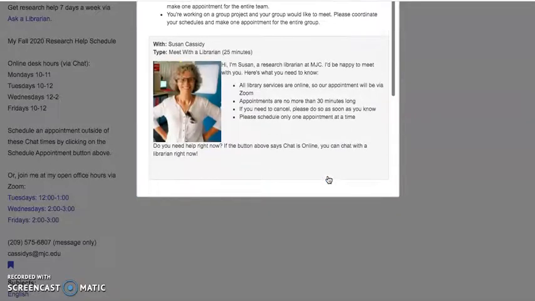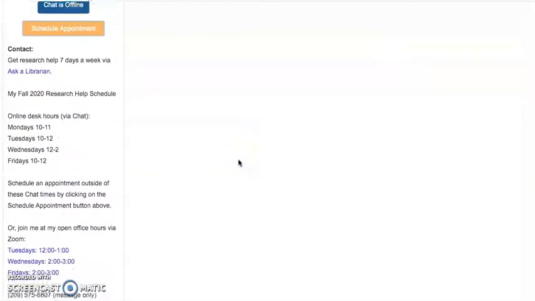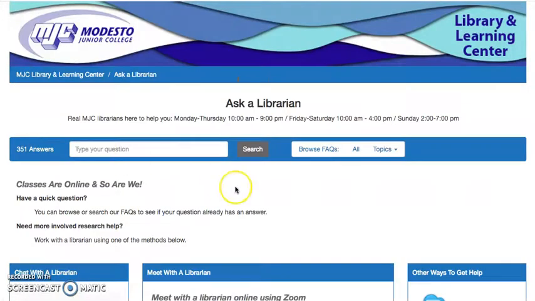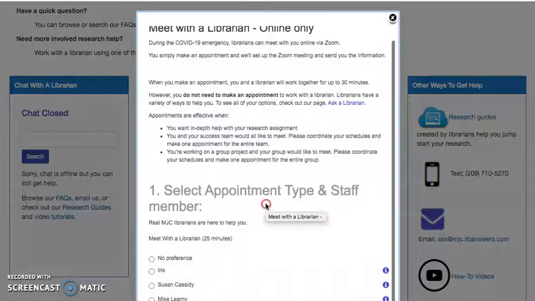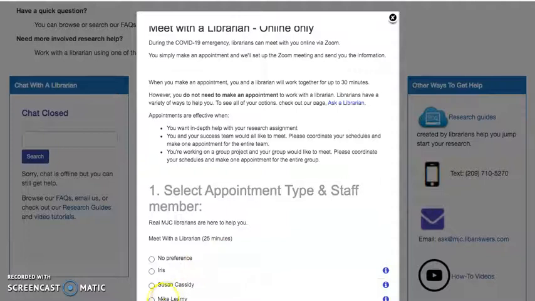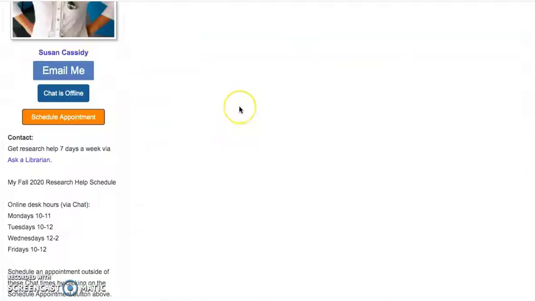It's very simple. If my appointment schedule doesn't work with your schedule, however, you can also make an appointment with a different librarian. If you click here on the Ask a Librarian link, it takes you to the library's Ask a Librarian page with another Schedule an Appointment link. And in this case, if you choose not just me, but no preference, any librarian, you'll get a schedule of appointments all day long and into the evening that you can find something that will work for you.